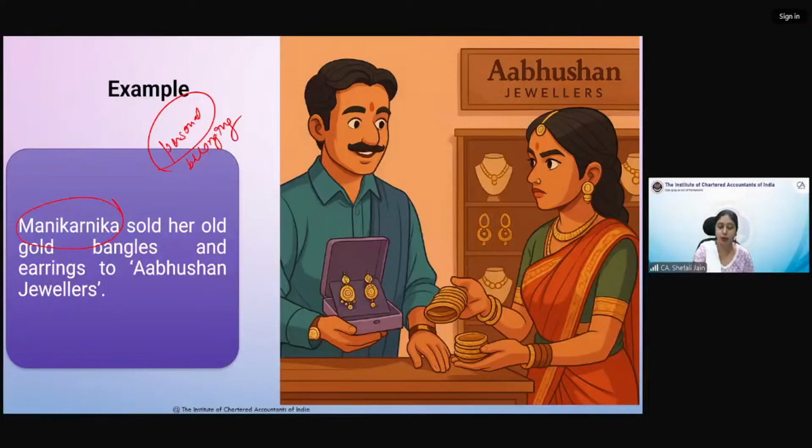There is a circular also to this effect, which clarifies that if you are selling your old gold jewelry, that is not a business. Otherwise, imagine if all your gold jewelry, which your mothers or your sisters are possessing, if anytime you have to sell it for getting some new jewelry, then that will become supply. So that is not a supply. We do not levy GST on old jewelry which we are selling to the jeweler. That is an important point to consider because it is not in course or furtherance of business. This is not a business. अगर आप अपनी पुरानी jewelry बेच रहे हो तो वो business नहीं है.